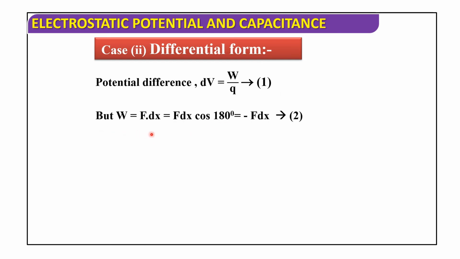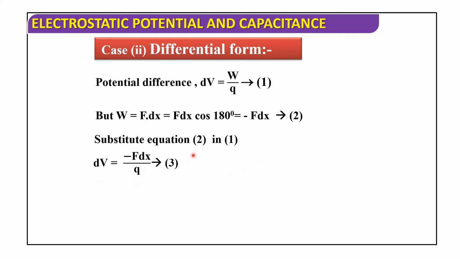But W equals F dx cos 180, that is F dx cos 180 equals minus 1, so minus F into dx. This is equation number 2. Substituting equation 2 in equation 1, we get dV equals, in place of W we write minus F into dx, so dV equals minus F dx by Q. Consider this as equation number 3.